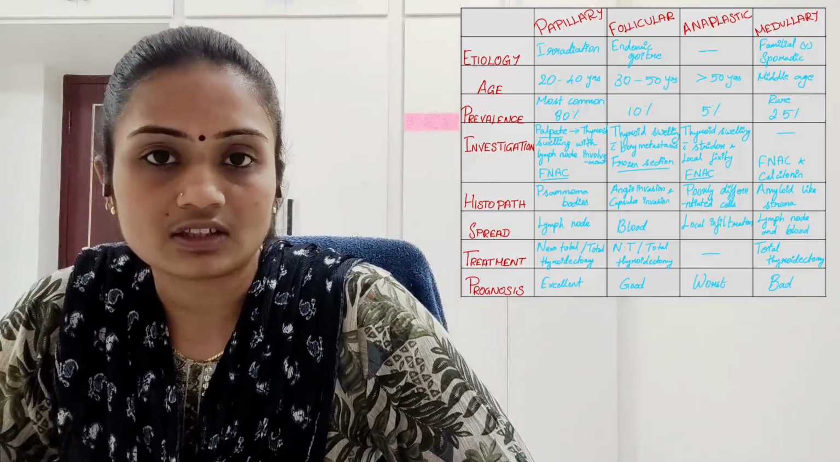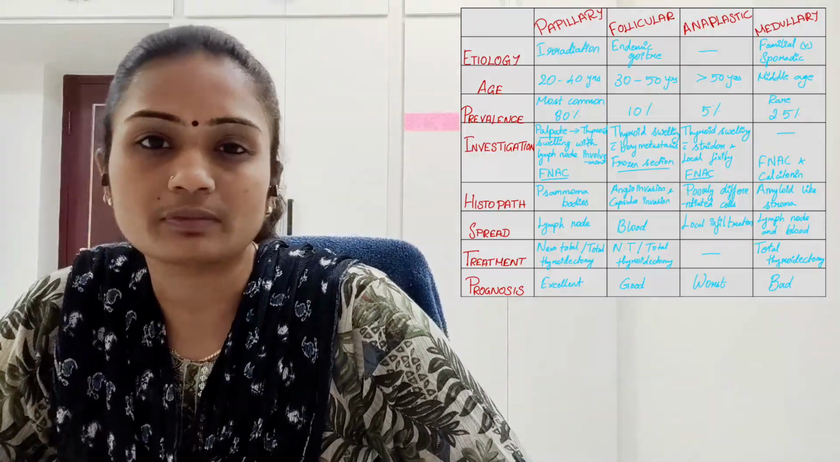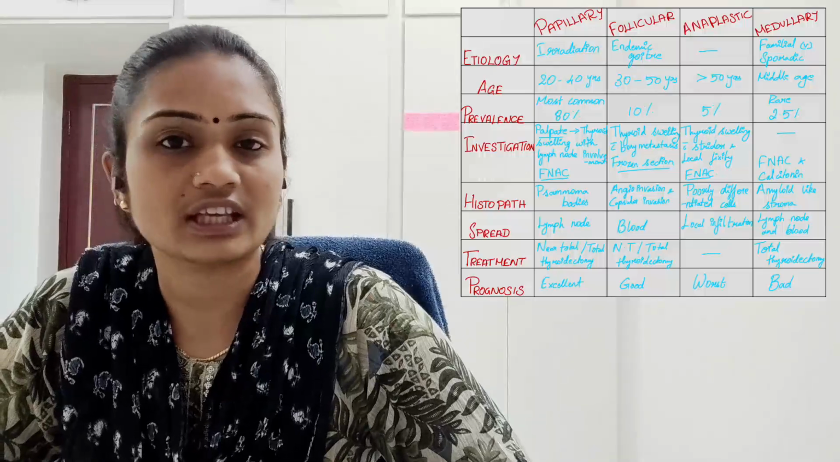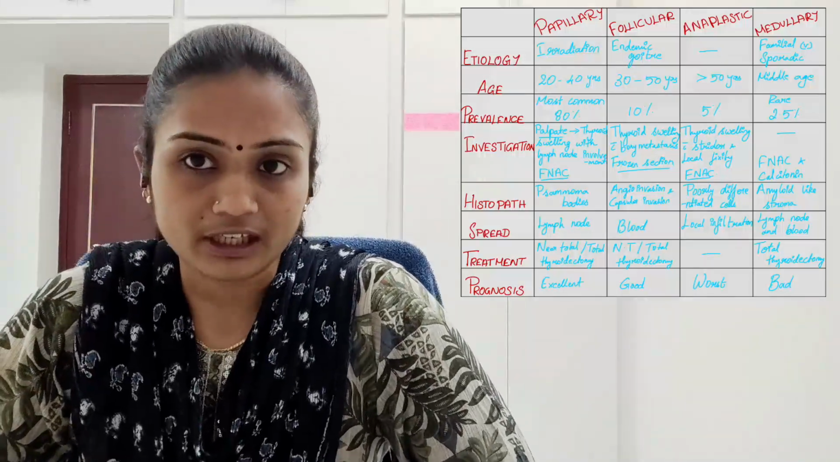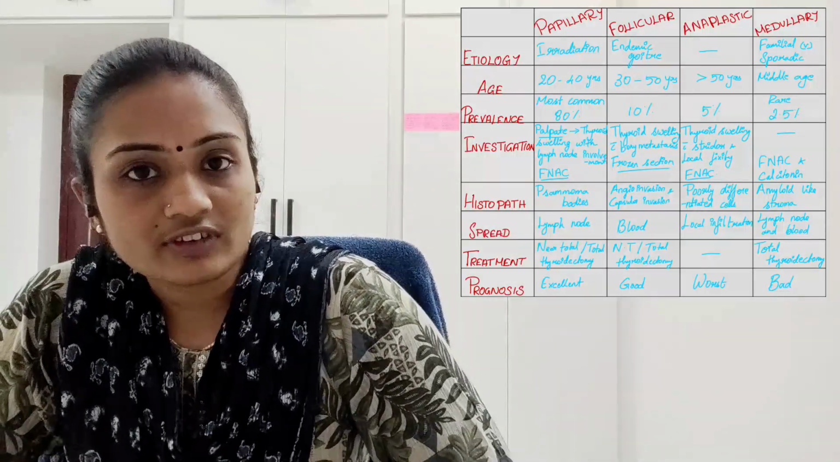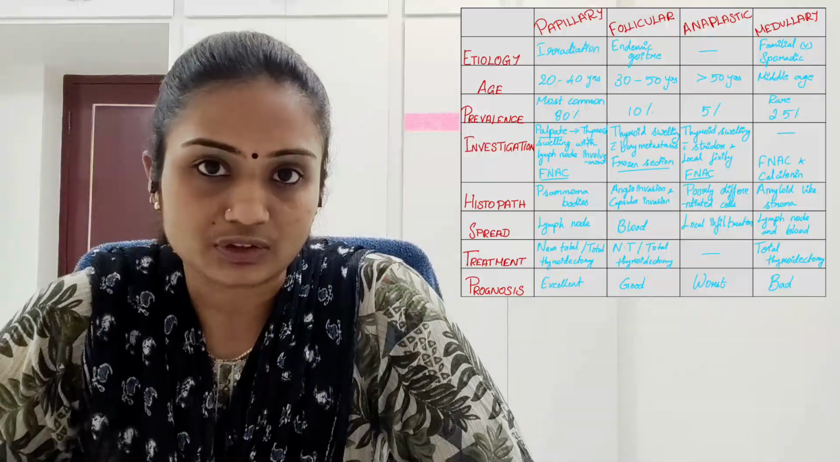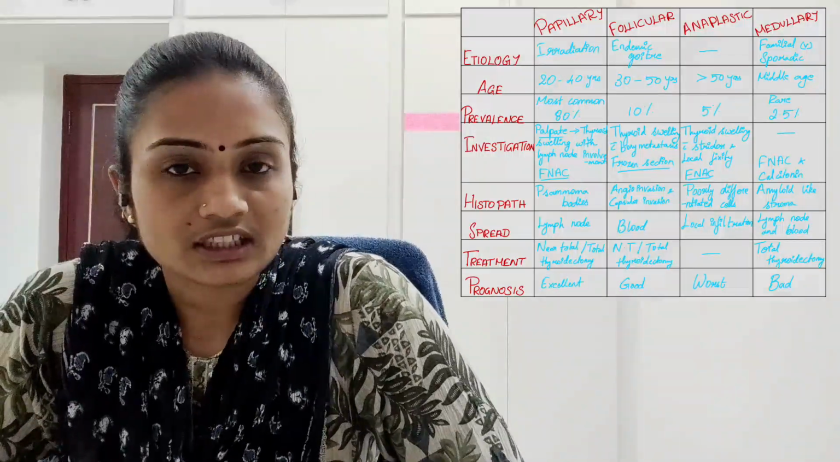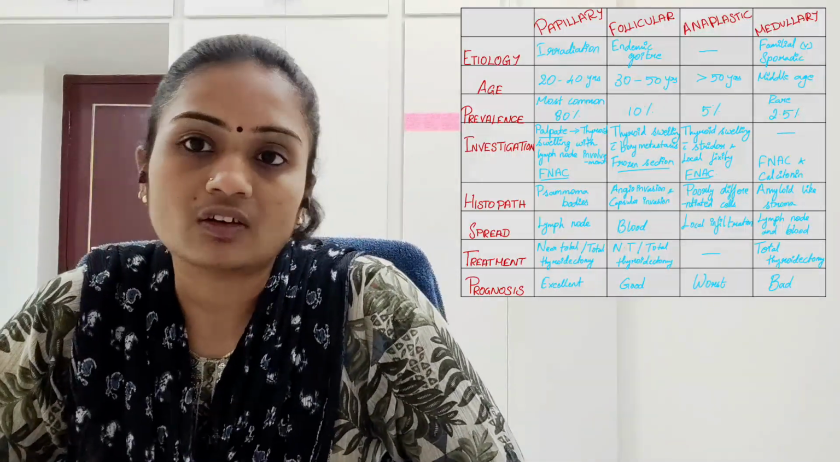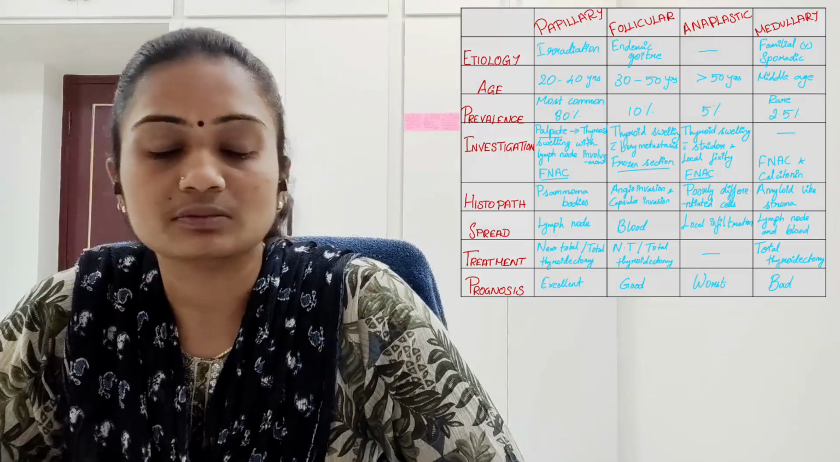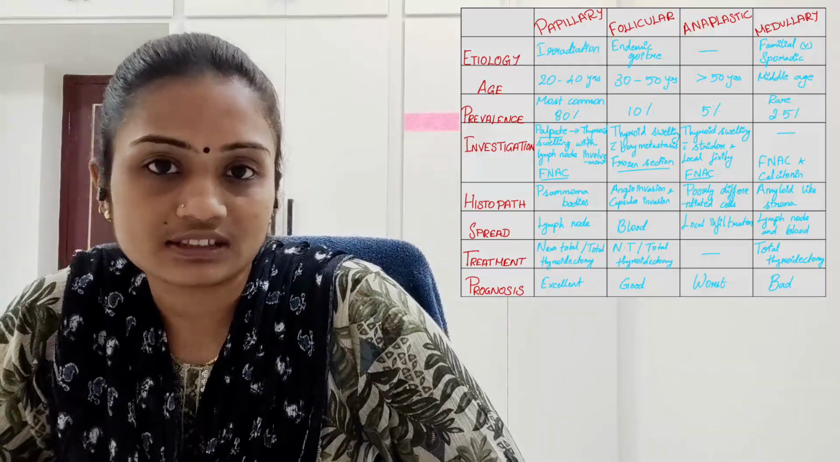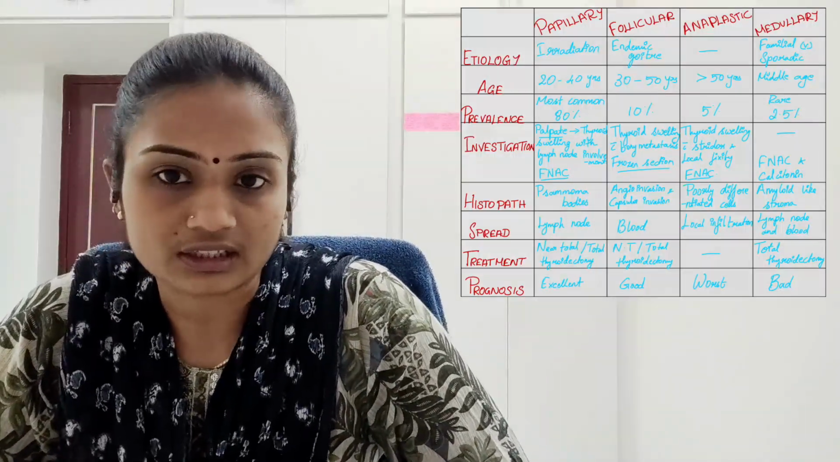For anaplastic carcinoma, there is no particular etiology, but in some books they have given that it may develop de novo or it may de-differentiate from the papillary carcinoma. So for medullary carcinoma, it is familial or sporadic. In most cases, sporadic is the major cause of medullary carcinoma.